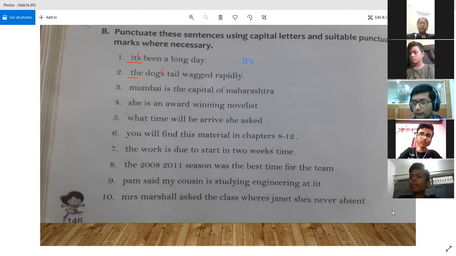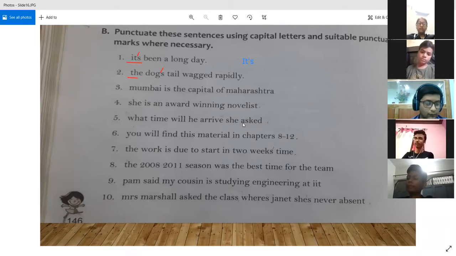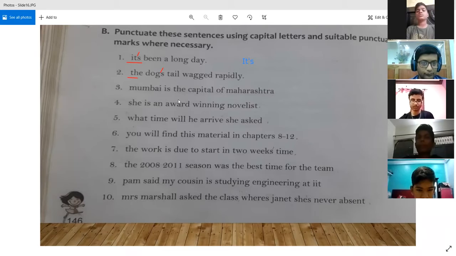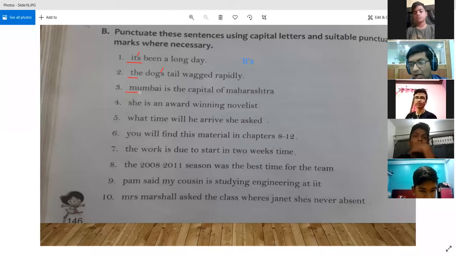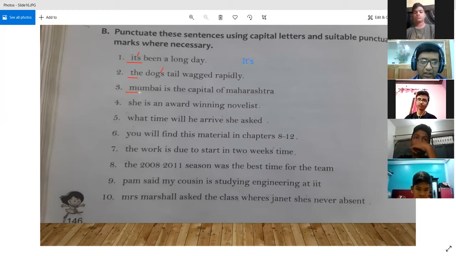Yes, sir. Good morning, teachers. Good morning. Sir, it will be Mumbai, M capital. Yes. M should be capital for two reasons. One reason is that the sentence is starting with Mumbai, and another reason is that Mumbai is the proper noun, the name of a city. Yes, it is a proper noun, it is the name of a city. So there are two reasons why M of Mumbai should be capital.